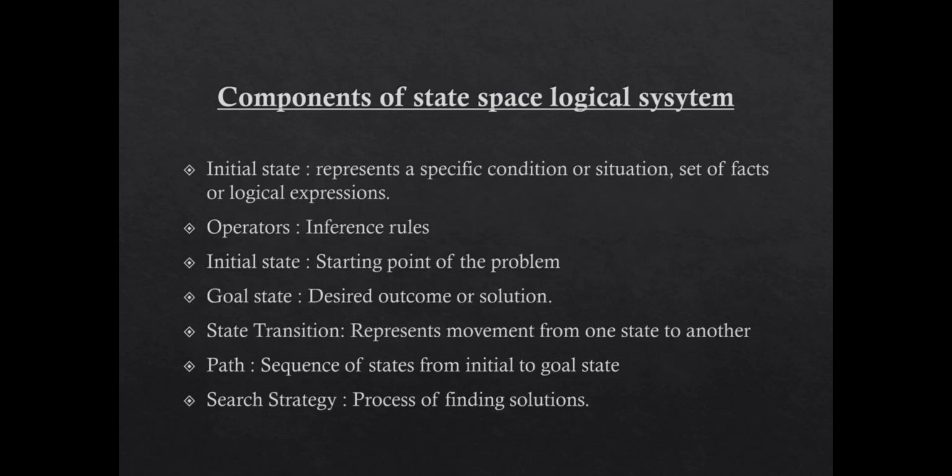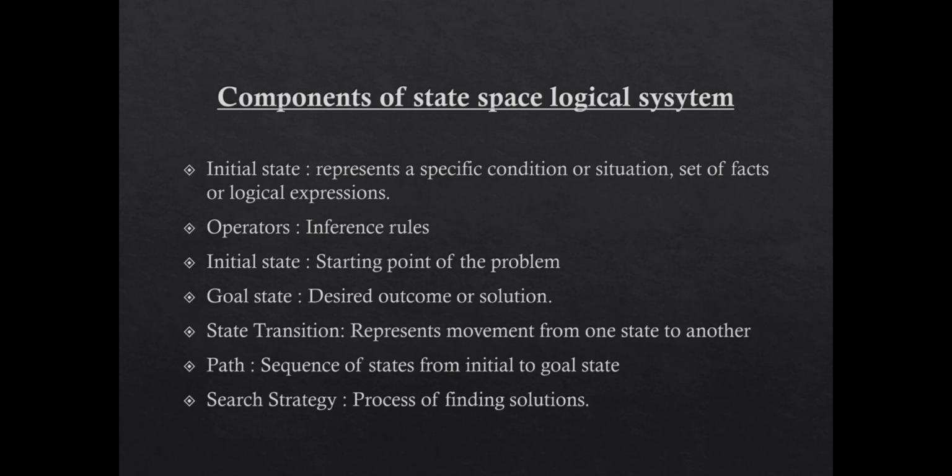Then we can briefly discuss the components of a state space logical system. When we combine state space and logical system, we get these components. First, the initial state. It represents facts or logical expressions. Then the operators. These are the inference rules used for reasoning. Third one, the goal state, the final conclusion state or the solution.